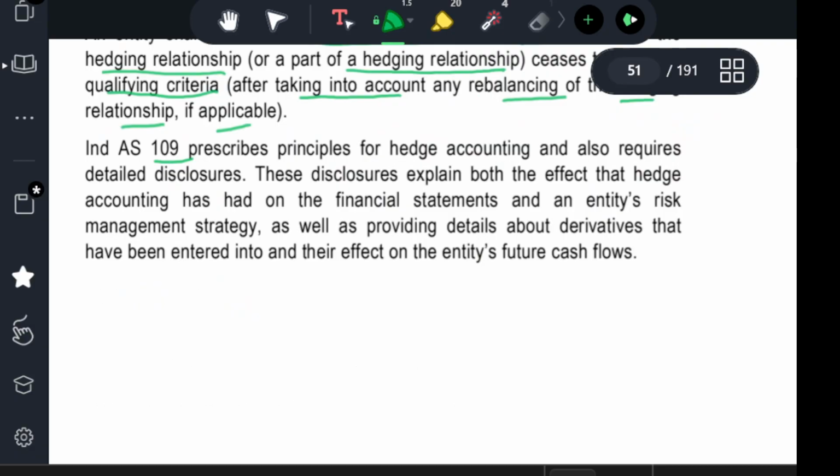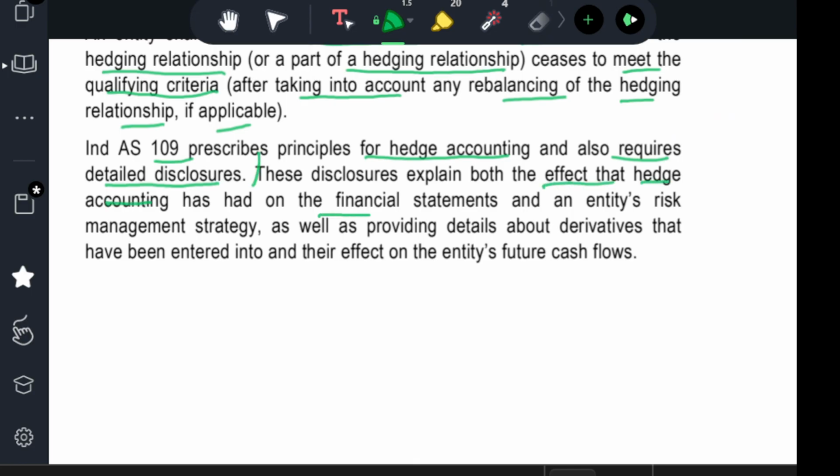Ind AS 109 prescribes principles for hedge accounting and also requires detailed disclosures. The disclosures explain both the effect of hedge accounting on the financial statements and the entity's risk management strategy, as well as providing details about the derivatives that have been entered into and how they affect the entity's future cash flows. How the cash flow is affected is also to be stated in the hedge accounting disclosures.